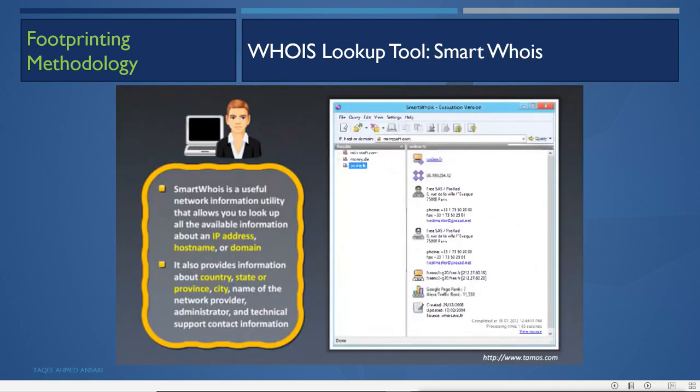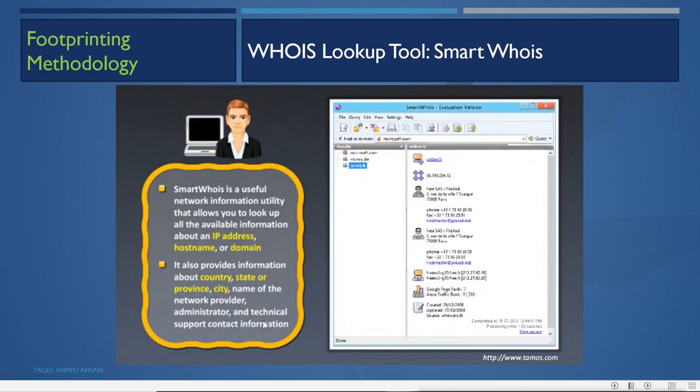We can use this graphical tool Smart Whois to do this lookup. Smart Whois is a useful network information utility that allows you to look up all the available information about an IP address, host name or a domain. It also provides information about country, state or province, city, name of the network provider, administrator and technical support contact information.